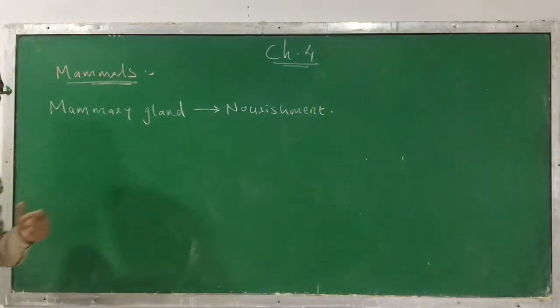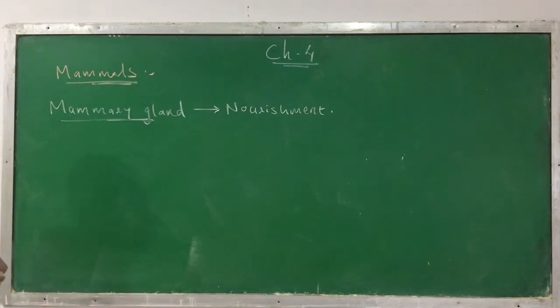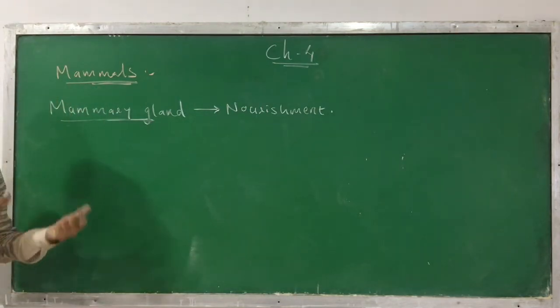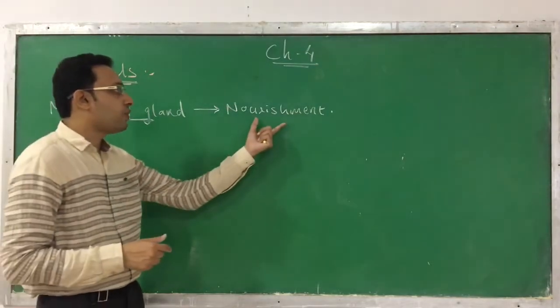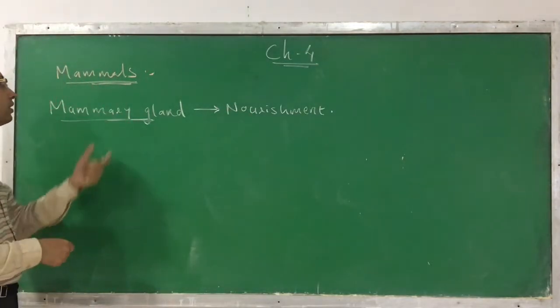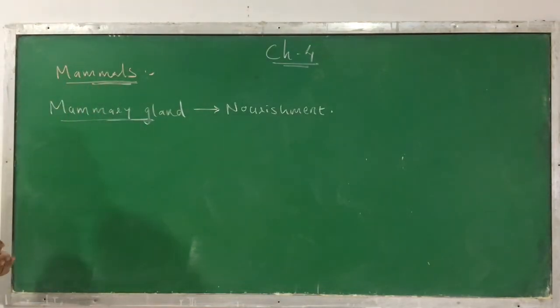This is the most important characteristic. As they have the presence of mammary glands, we are calling them mammals. It is used for the nourishment of its offspring in the form of milk. So that's why we are calling them mammals.